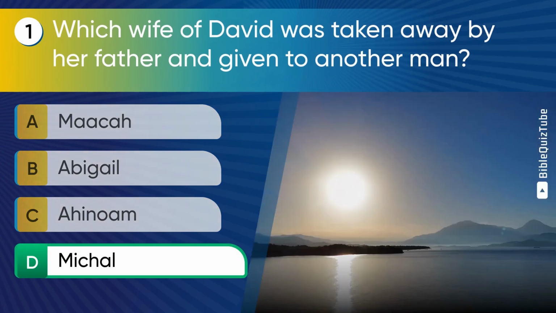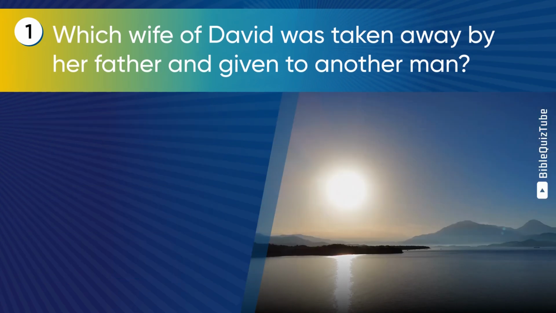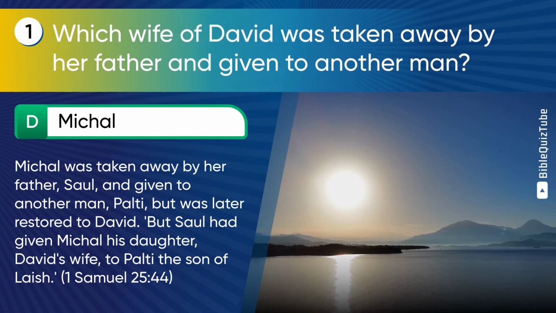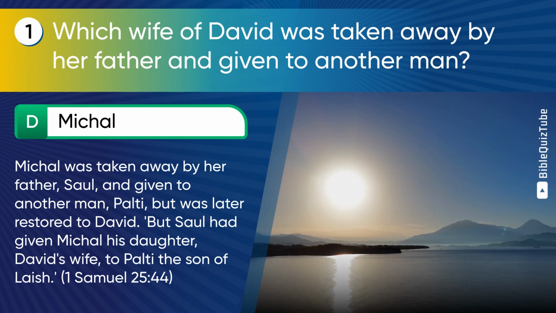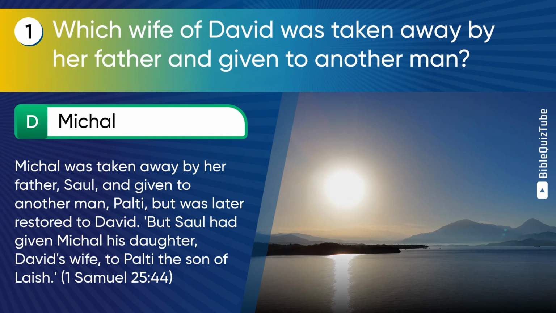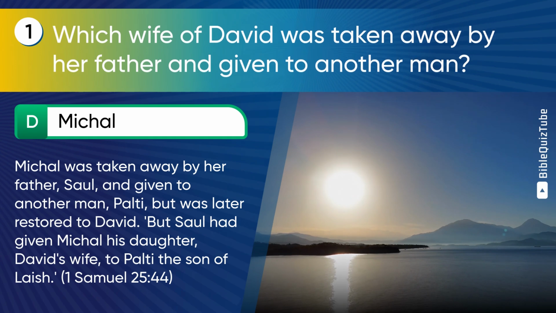The correct answer is D. Michal. The explanation. Michal was taken away by her father, Saul, and given to another man, Palti, but was later restored to David. But Saul had given Michal his daughter, David's wife, to Palti the son of Laish, 1 Samuel chapter 25 verse 44.